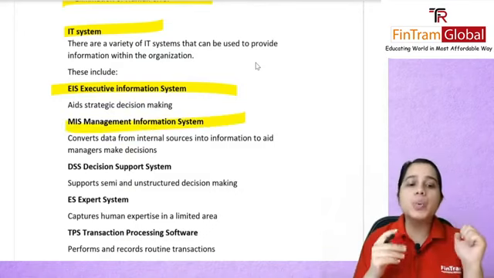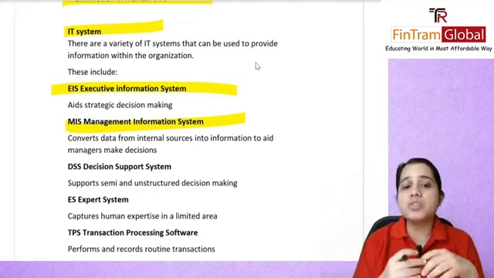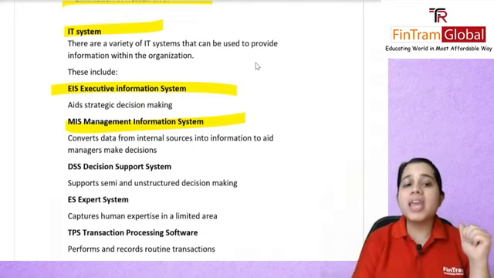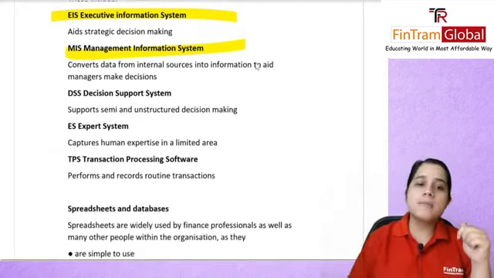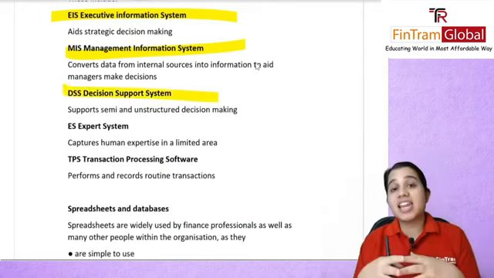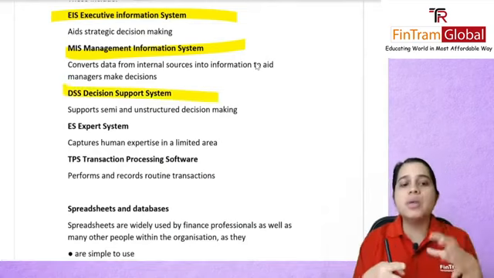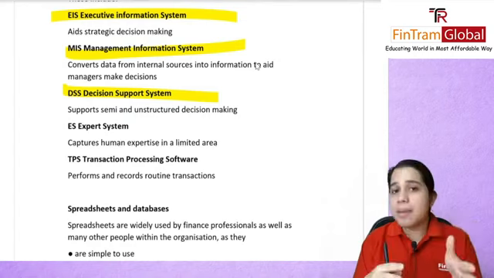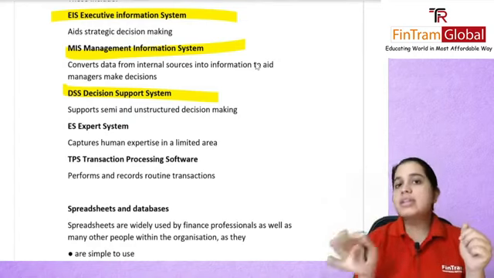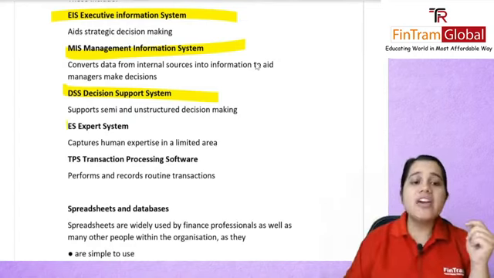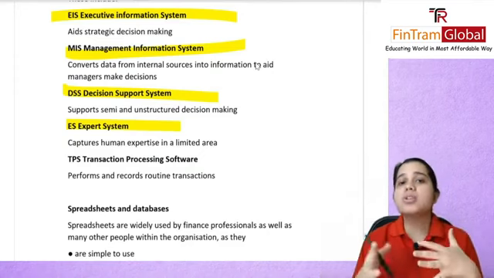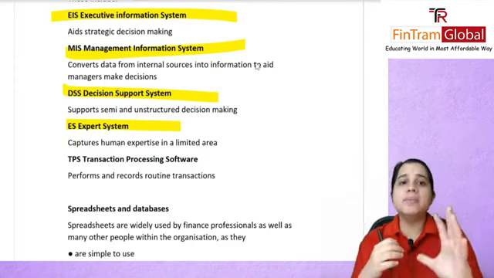It converts your data from internal sources into information to aid managers in making decisions. Then we have your DSS, the decision support system. It will support any sort of semi-structured or unstructured decision making. We have our expert system, which captures the human expertise in any particular area.